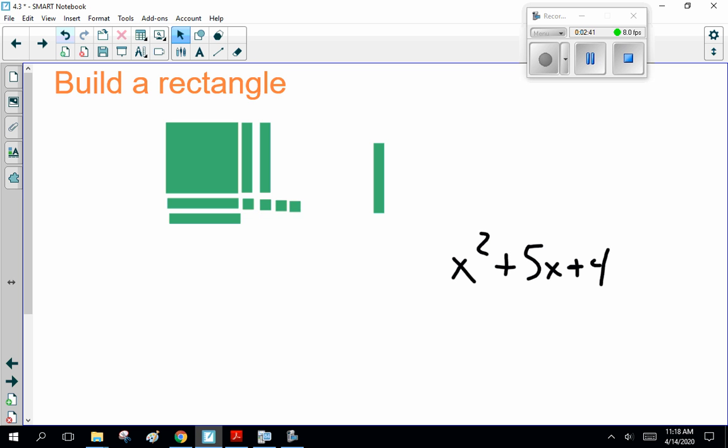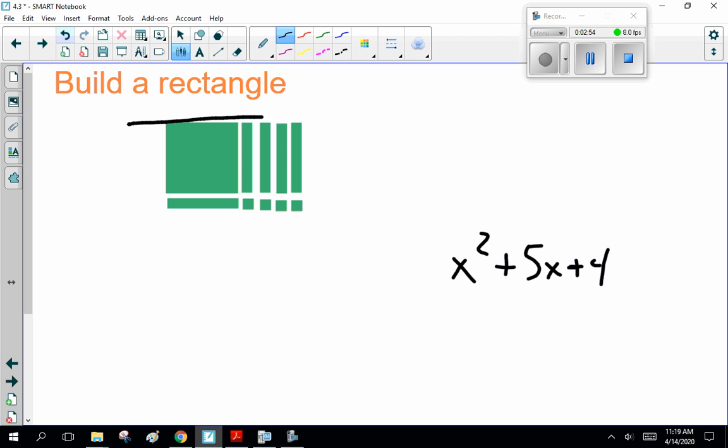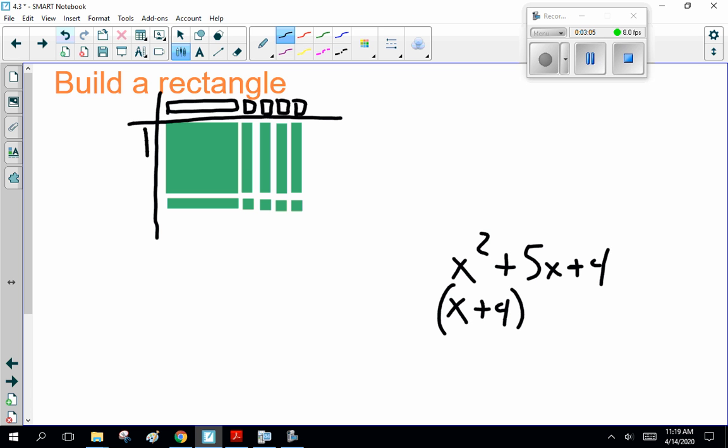So if I go like this, can I make a rectangle? Yes, I can. And what have I got here? That's x plus 4. And this is x times 1. Sorry, x plus 1. Now, does that work?